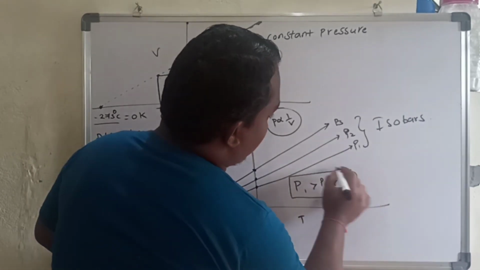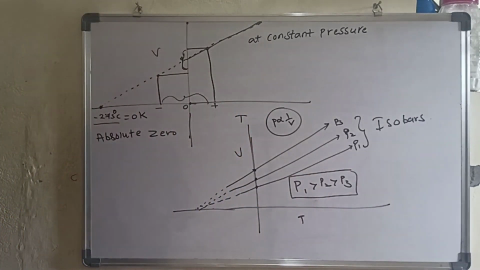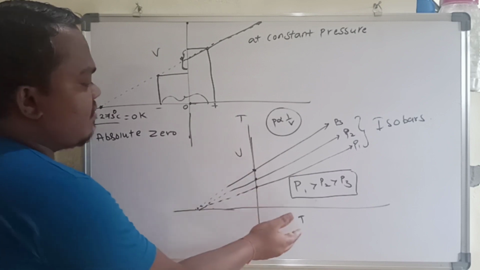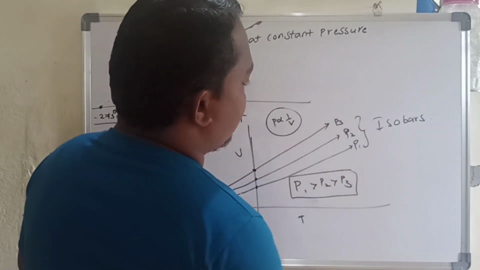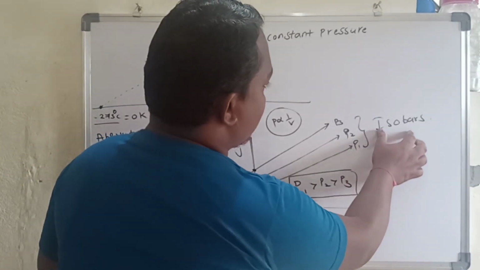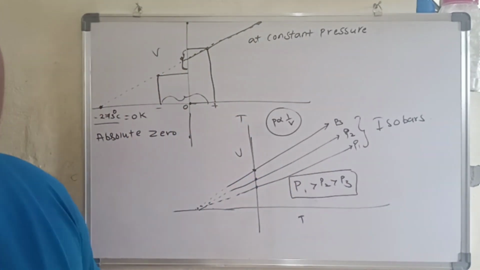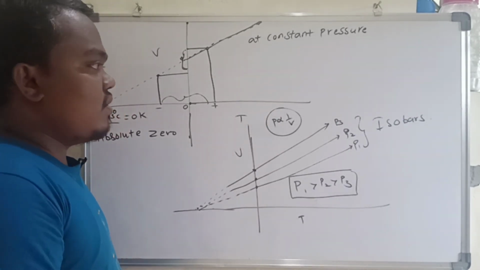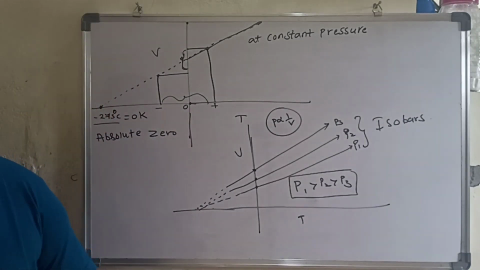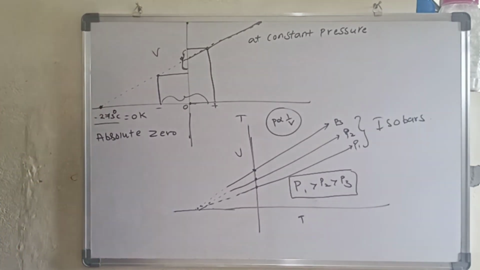So this is the graph between volume and temperature. When we take the graphs at different pressures, we call them isobars, at constant pressure. I think you have understood this. Let me go to other graphs.